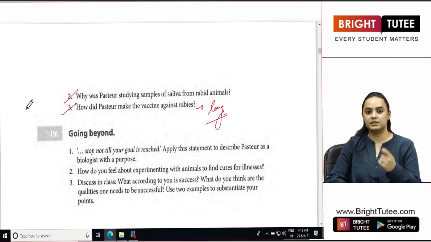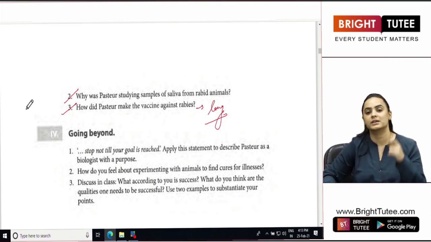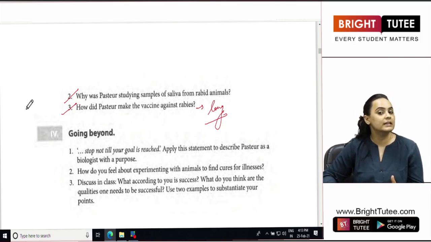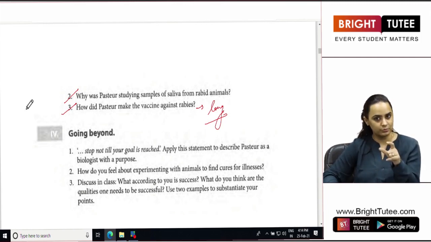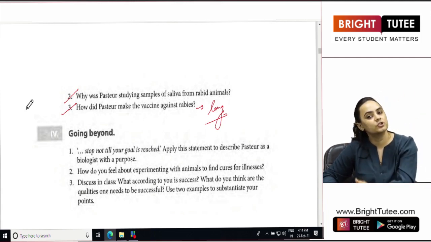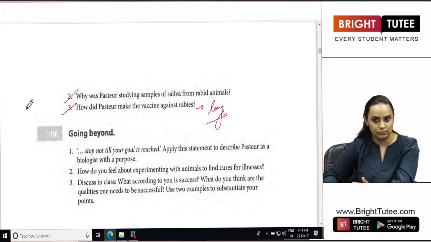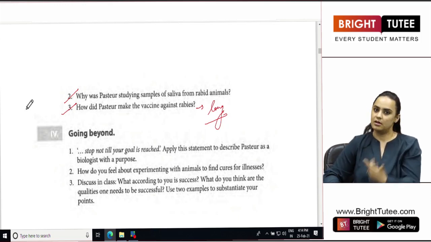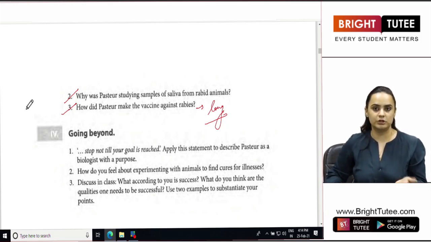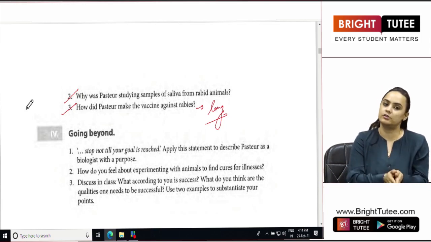It was only because of his determination and courage that he was finally able to get a vaccine for rabies. How did it start? It started with Pasteur collecting the saliva of the mad bulldog in a tube, transferring it to another sterile test tube, testing it. When he tested, there were a few animals who got rabies, a few who didn't.